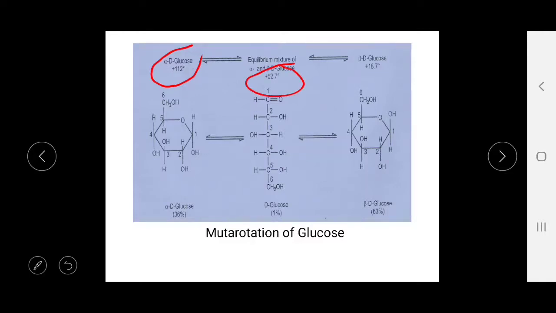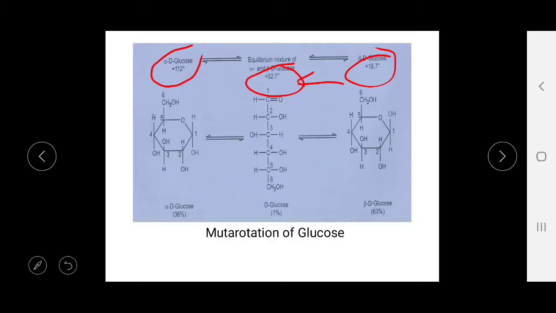If crystallization initially takes place at 98 degrees Celsius and it is then solubilized, the specific rotation is found to be plus 19 degrees, which also changes to plus 52.5 or plus 52.7 degrees within a few hours.